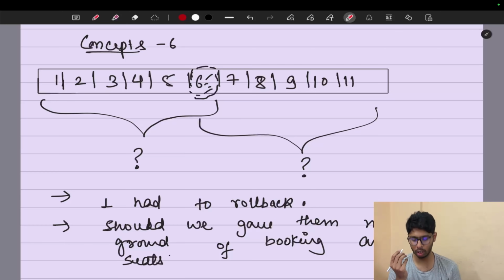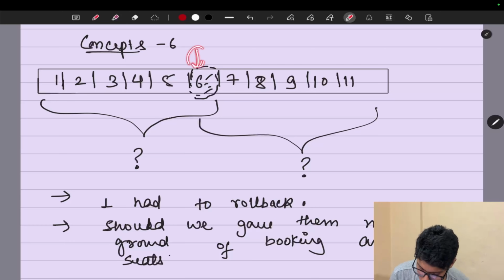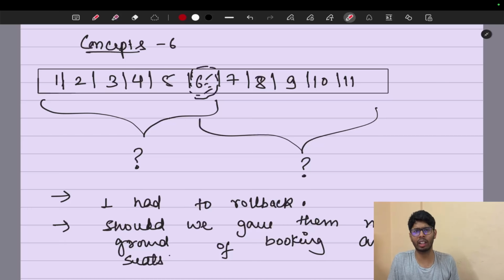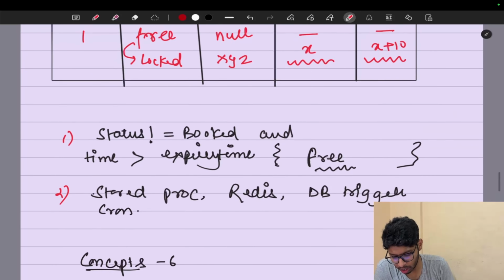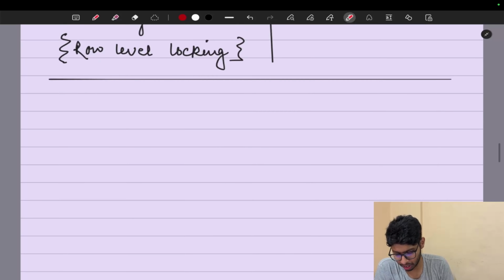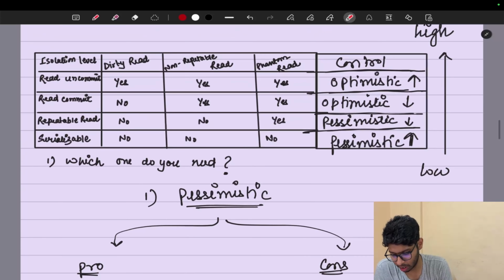Now comes the scenario of the 6th row. What will happen for this? We need some sort of range locking in this scenario. And who is going to provide the range locking? Only one piece here will get the range lock, that is in the pessimistic series, or like in the fourth point, serializable phantom read. The phantom read means range lock.